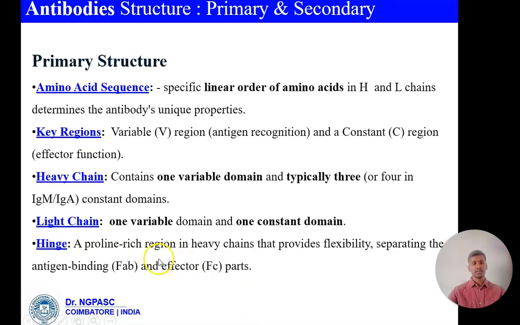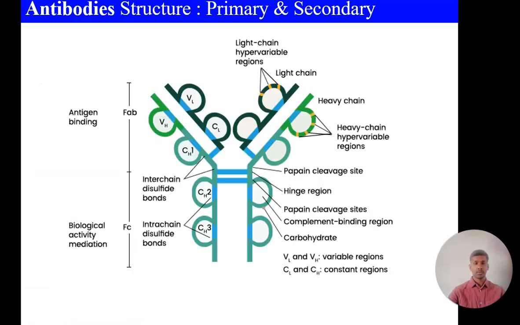The primary structure of the antibodies contains the amino acid sequences. The specific linear order of amino acids in the heavy chain and light chains determines the antibody's unique properties. Key regions are the variable region and constant region. The heavy chain contains one variable domain and typically three or four constant domains. The light chain has one variable domain and one constant domain. The hinge region is a proline-rich region in heavy chains that provides flexibility, separating the antigen-binding and effector parts.